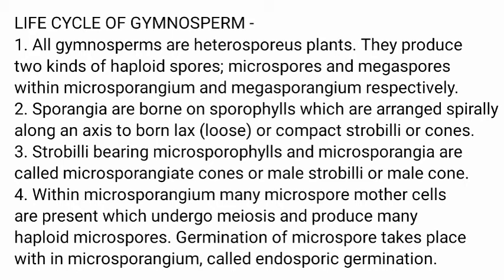Sporangia are borne on sporophylls, which are arranged spirally along an axis to form lax, which means loose, or compact strobili or cones. Strobili bearing microsporophylls and microsporangia are called microsporangiate cones, or male strobili, or male cones.